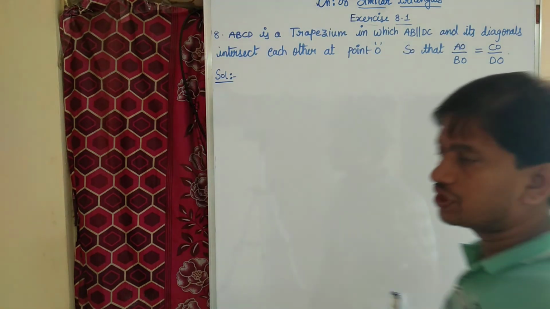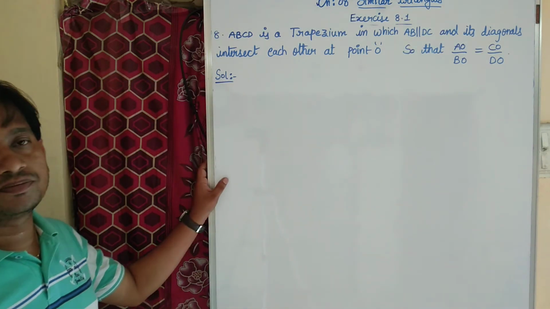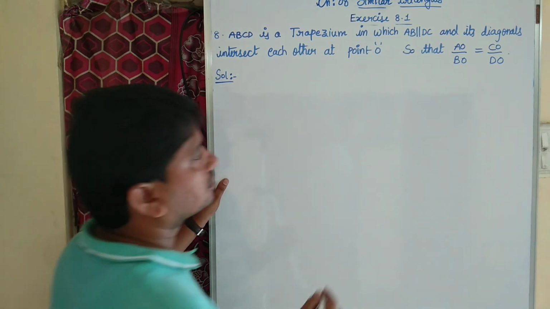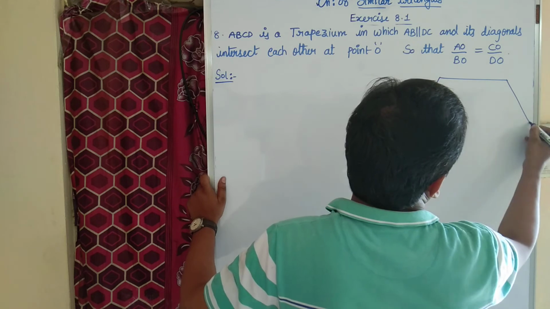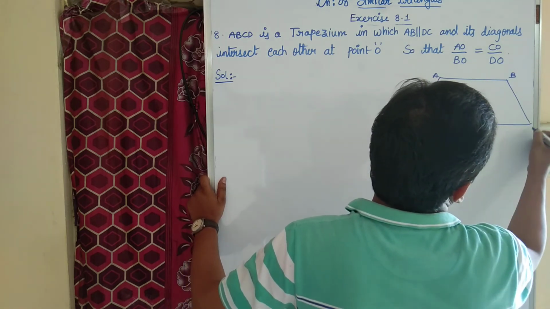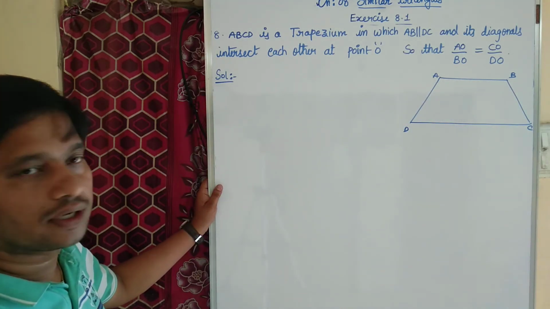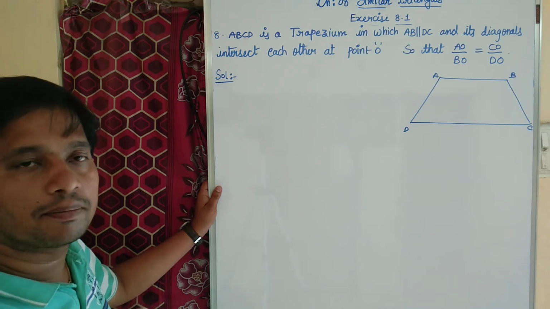Now coming to question number 8. ABCD is a trapezium in which AB is parallel to DC. What do you mean by trapezium? A quadrilateral in which one pair of opposite sides are parallel.